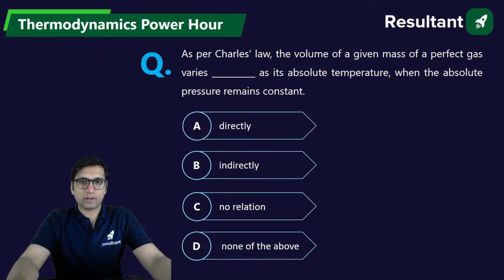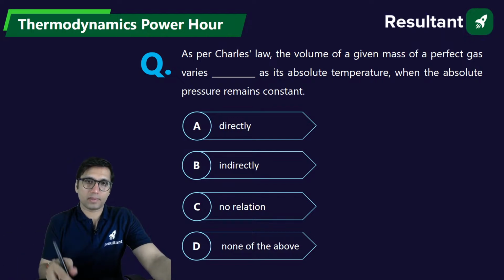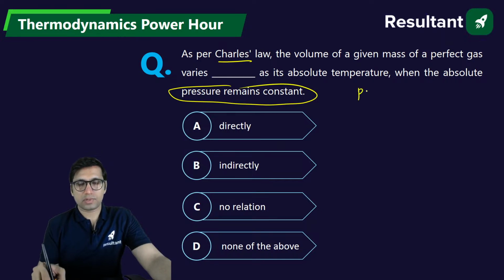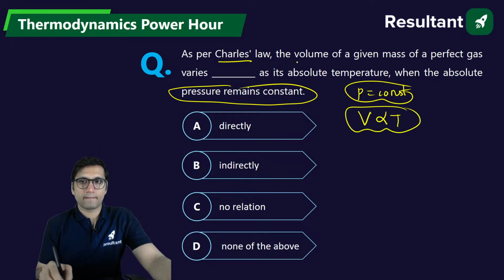As per Charles law, the volume of a given mass of a perfect gas varies dash as its absolute temperature when the absolute pressure remains constant. Charles law talks about pressure being constant. So at constant pressure, obviously the volume is directly proportional to temperature. So volume varies directly as absolute temperature.